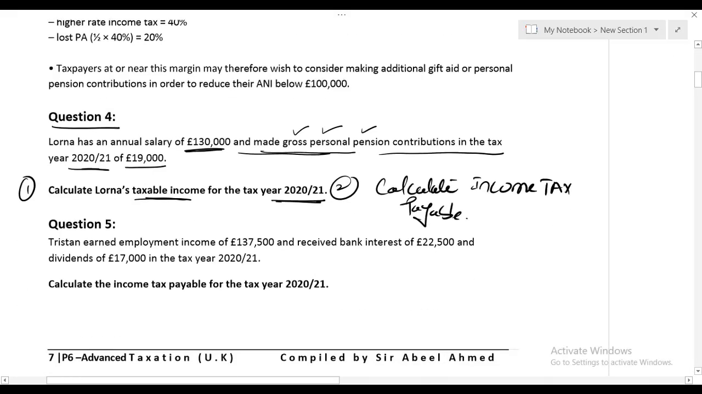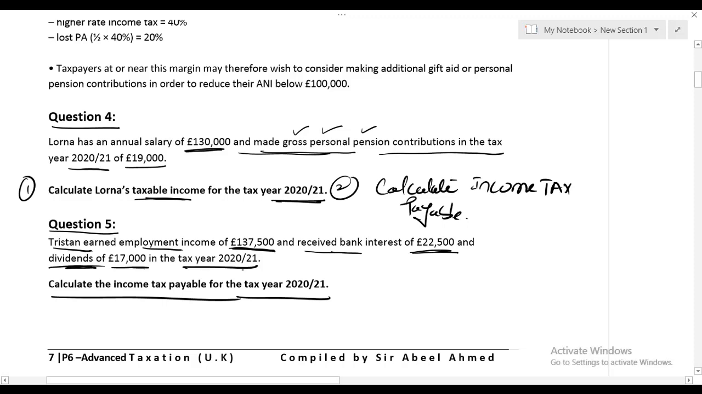Now let's see question number 5. Calculate income tax payable for tax year 2021. Tristan earned employment income 1,37,500 and received bank interest of 22,500 and dividend 17,000 in the tax year 2021.